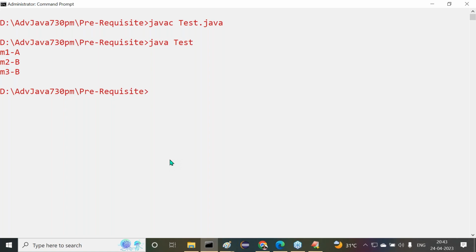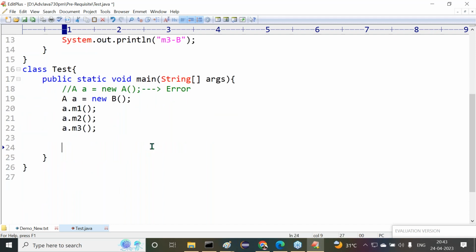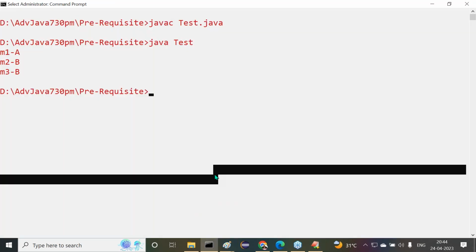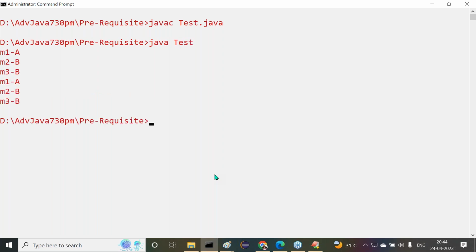Sir, are all of you getting it or not? Okay, fine. All right, for example, I want to create a reference variable for the subclass also. The object I created is for the subclass, and I declare the reference variable for the subclass. By using this reference variable, I can access the m1 method, m2 method, and m3 method. All three methods we are trying to access. Now let me check this. javac test.java, compiled successfully, java test. Here we are getting outputs. Sir, are you following or not?